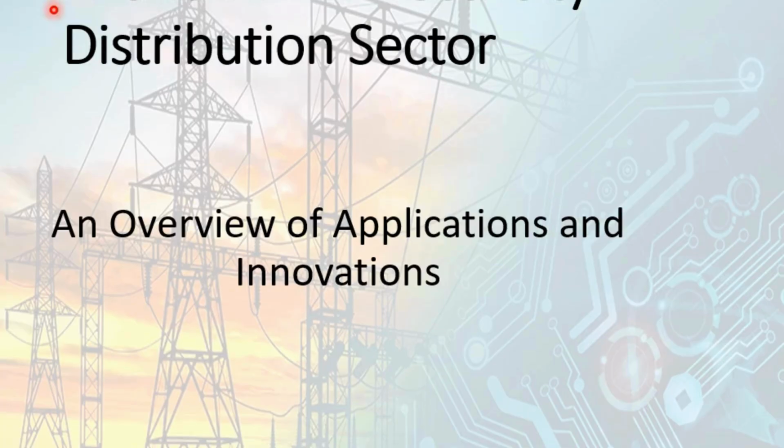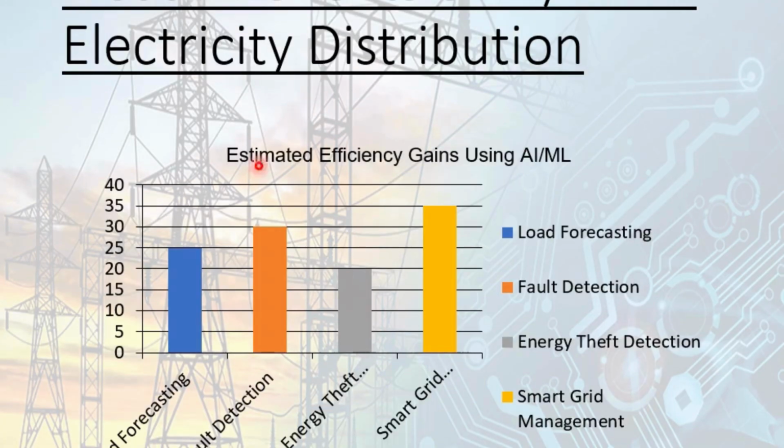So here we will see how AI and ML are used in the electricity distribution sector. It's an overview of applications and innovations. This is the bar graph taken from a study done by experts in the electricity sector. The benefits of AI and ML are shown graphically here. Here we can see the load forecasting bar. Load forecasting has improved 25% due to the use of AI and ML.